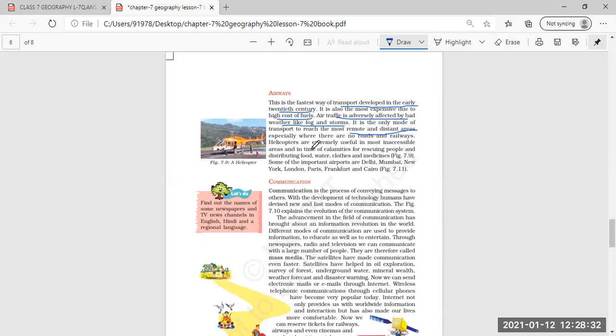When natural disasters happen, helicopters prove to be a very important transportation system in rescuing people, that is, in saving the lives of people during natural calamities where people cannot reach through roadways, railways or waterways. In that condition, airways are very important for rescuing people. They even help in distributing food, water, clothes and medicine in those areas of natural calamities.